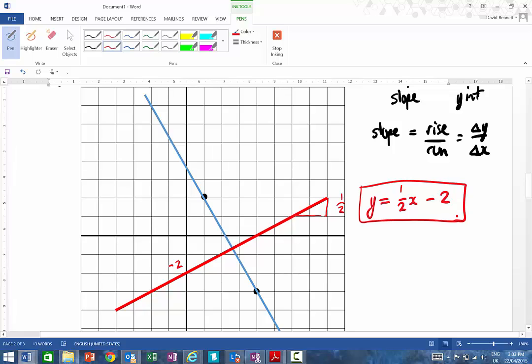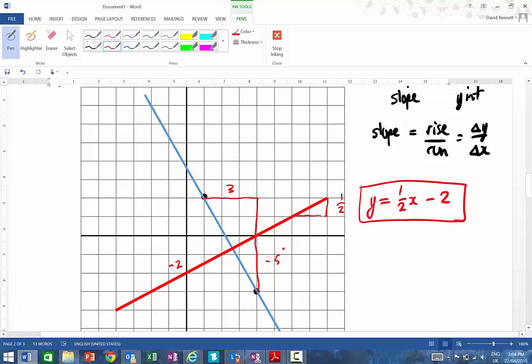Now, what happens if we don't have nice points that go through these particular things here? That's what you generally look for, where it cuts the grid. If I'm looking at this one here, it does have a nice point, but not very many of them. It cuts right on the point there, and right on the point there. So if we're looking to find the slope of this line, we're going across 3, and we're going down 5, so that's -5.